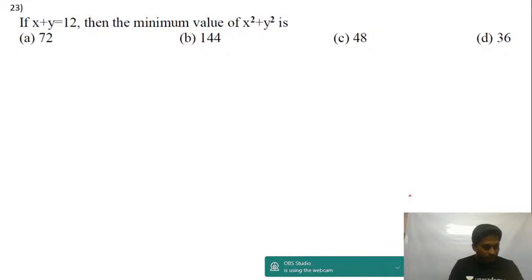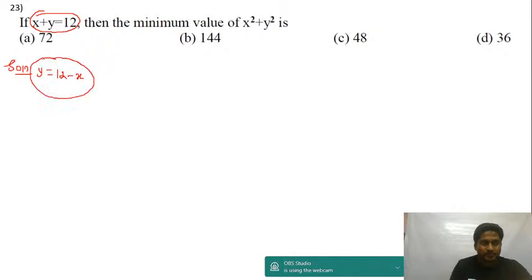Alright, now we have a problem on maxima and minima. In board exam also you get a 3 marker on maxima minima. One question will be there. The sum of two numbers is 12. That's already given that x plus y is equal to 12. From this I can write y is equal to 12 minus x, because maxima minima should be done in terms of one variable only. You cannot do in terms of two variables. So y is equal to 12 minus x.